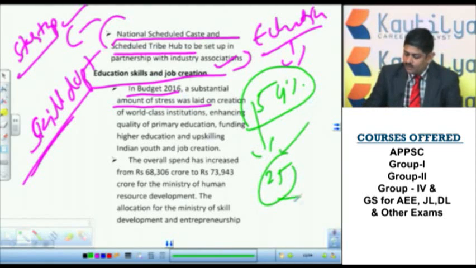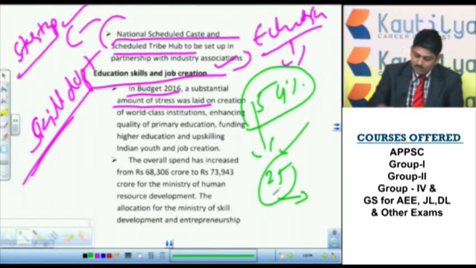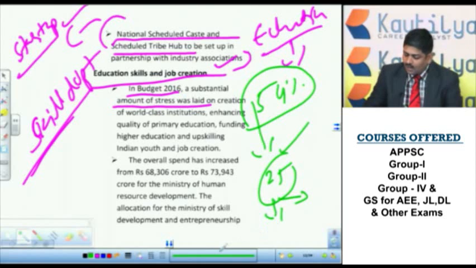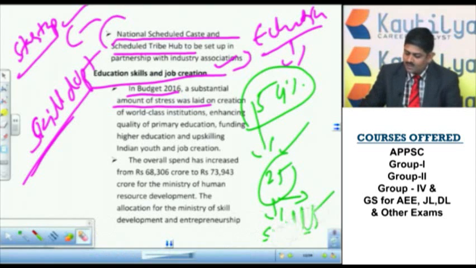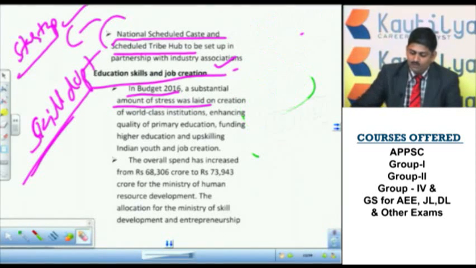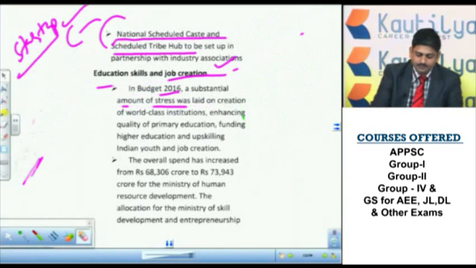That means youth is high in number in India. They need jobs, but they lack certain skills for employment. So in order to promote these skills, this time a good amount was allocated. So we will see that one.